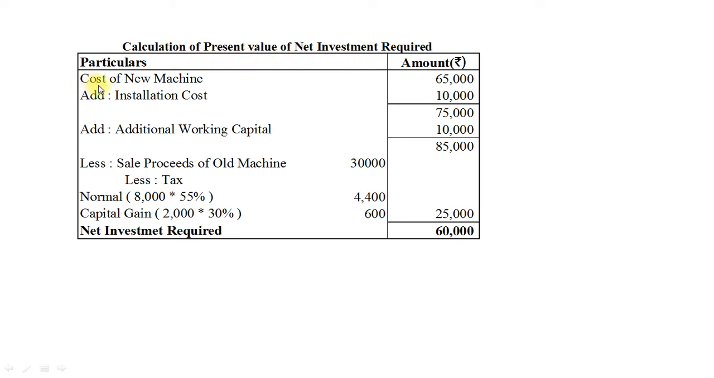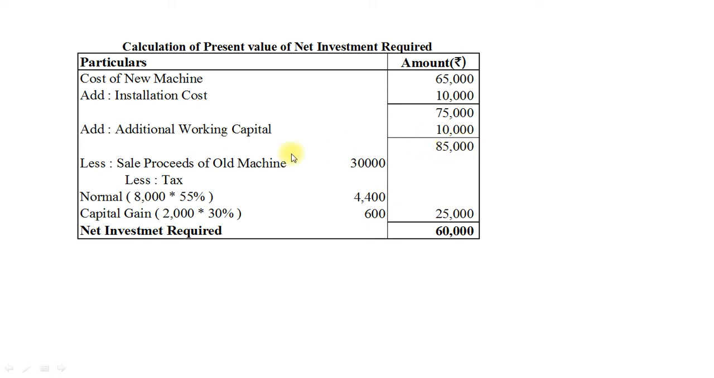So our cost of new machinery is 65,000 plus its installation charges rupees 10,000. So gross requirement is 75,000 for machine, plus additional requirement of working capital is 10,000. So our total requirement is 85,000.